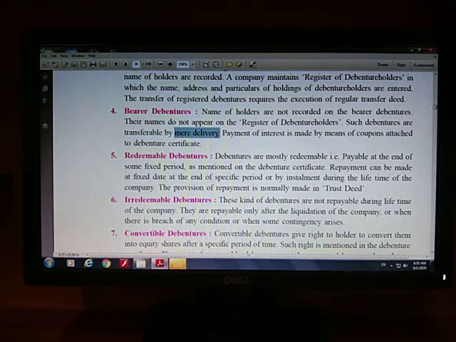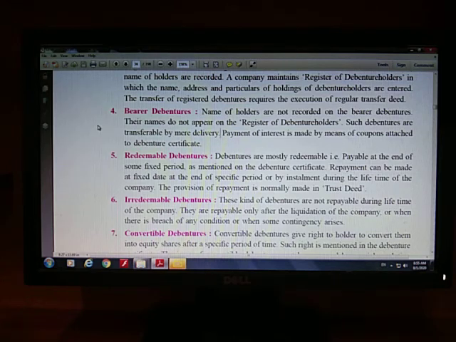Mere delivery means if you want to sell your bearer debentures, just take the money from the other person, give him the debenture certificate, and the matter is finished. Because there is no name mentioned on this particular debenture certificate, you have the right to sell your debentures by mere delivery.